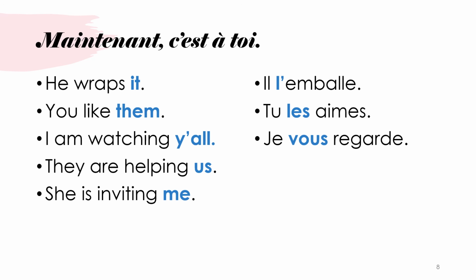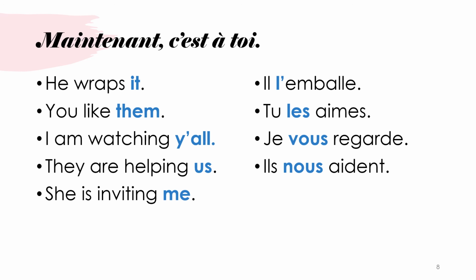They are helping us. Again, if you have R in there, shame on you because you did it wrong. They are helping us, which becomes nous. They are helping us. Ils nous aident. Ils nous aident. Did you conjugate the verb correctly? Because that is just as important. You don't want to speak any gibberish.